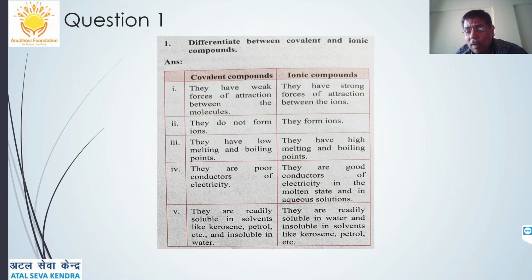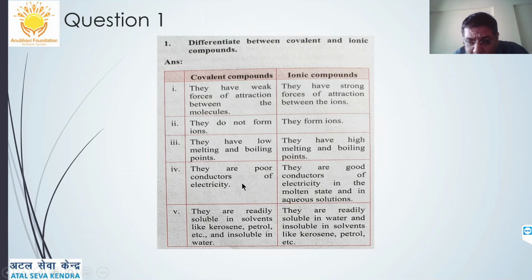So dear friends, this completes the chapter, a very important chapter for you all, very important from the 11-12 science stream purpose also. So let's see the difference between covalent compounds and ionic compounds. Some questions which are very very important. Covalent compounds have weak forces of attraction between their molecules, while ionic compounds have strong electrostatic forces of attraction. They do not form ions, while ionic compounds form ions. Covalent compounds have low melting and boiling points, while ionic compounds have high melting and boiling points.